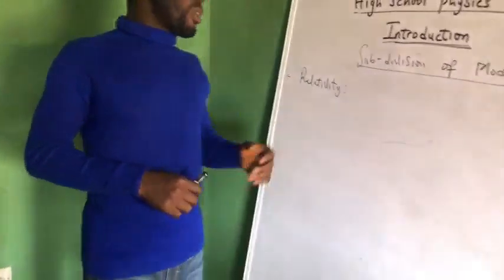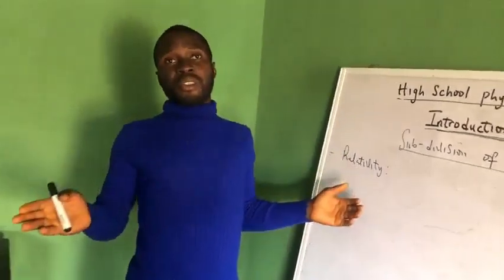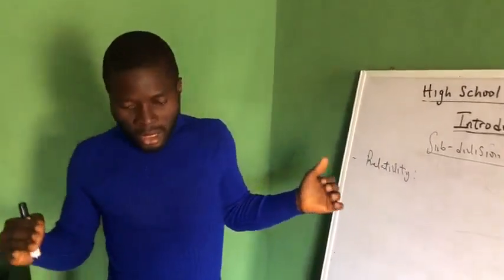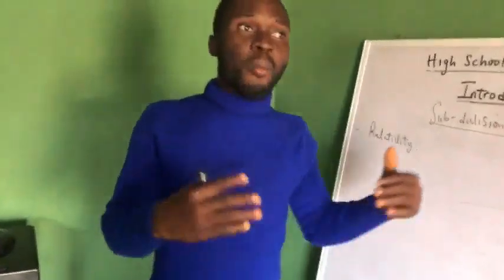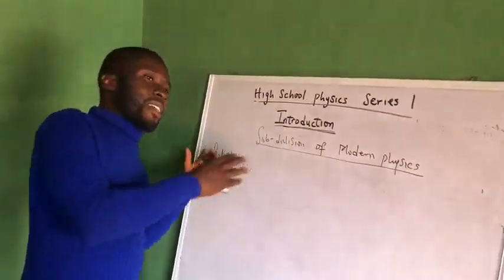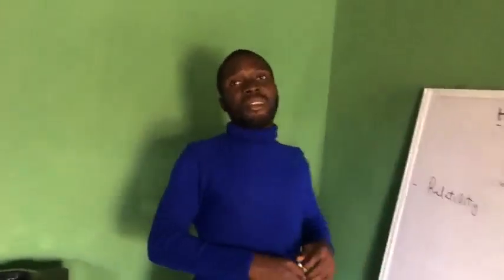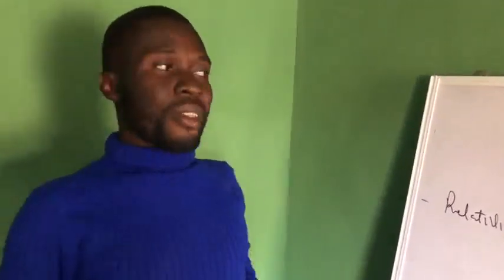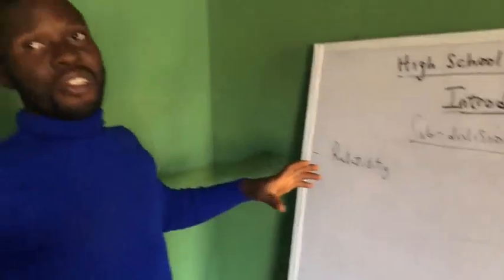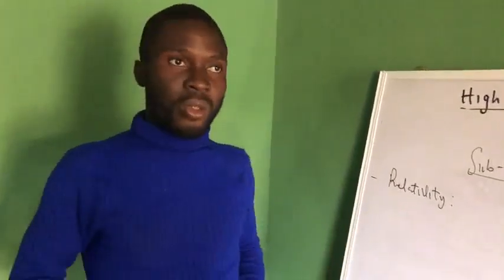Relativity has to do with the study of motion of large objects. The only difference is that these large objects are moving with a speed that is close to the speed of light, unlike classical mechanics, where objects move with a speed much less than the speed of light. So that's the difference, and it is the true description of objects at the large scale actually.